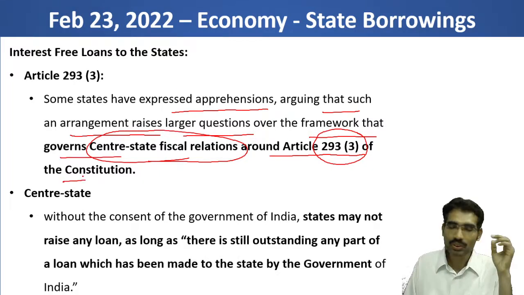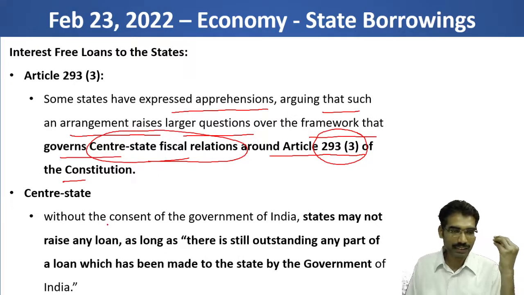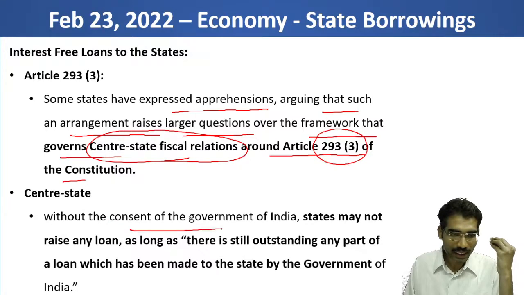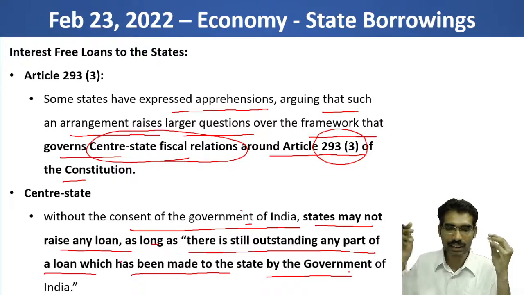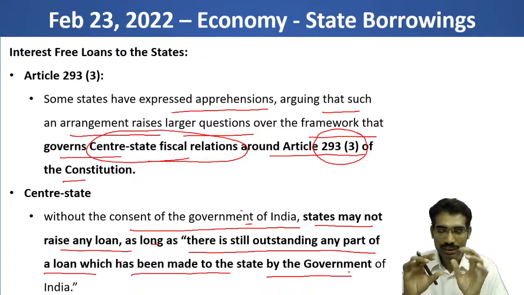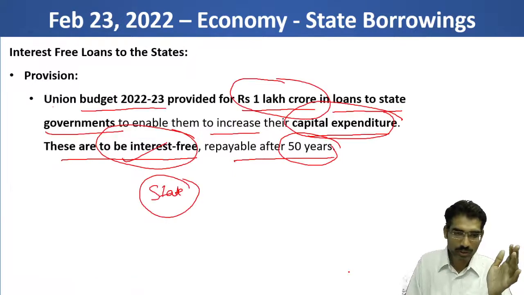According to this article, without the consent of the Government of India, that is the Union government or Central government, states may not raise any loan as long as there is still outstanding any part of a loan which has been made to the state by the Government of India. So this proposal, now you split this one.